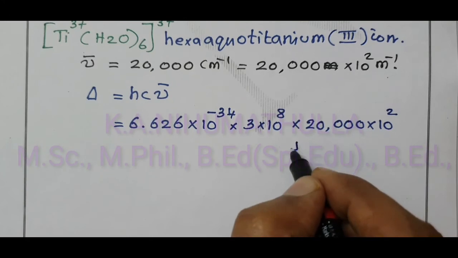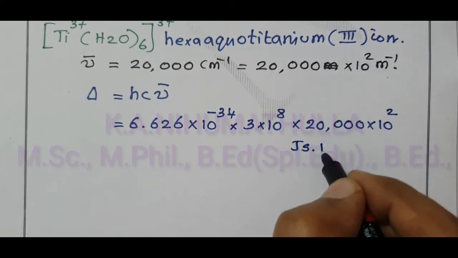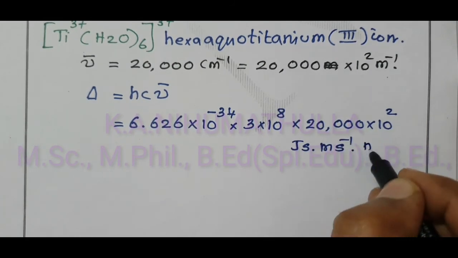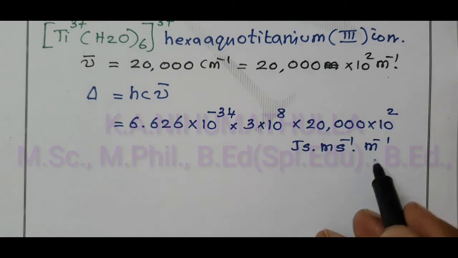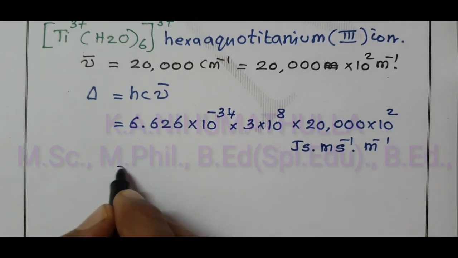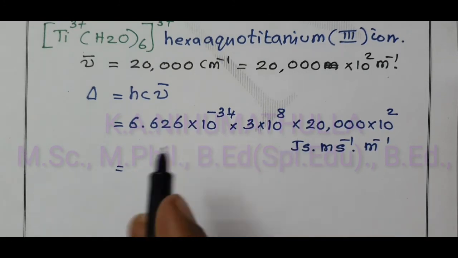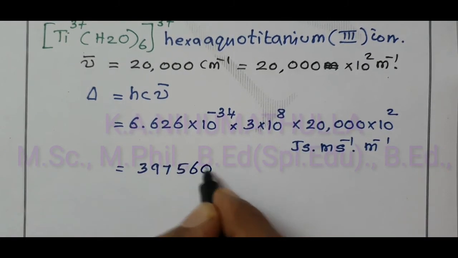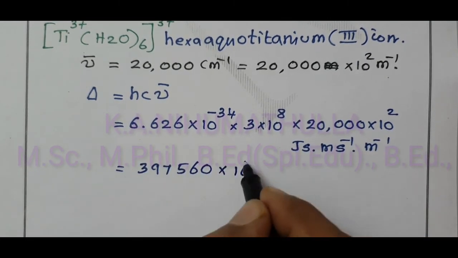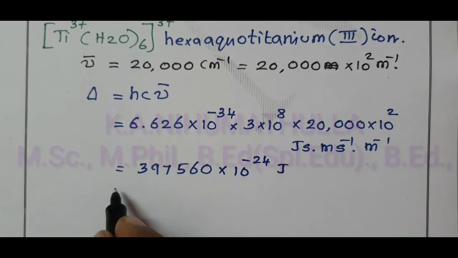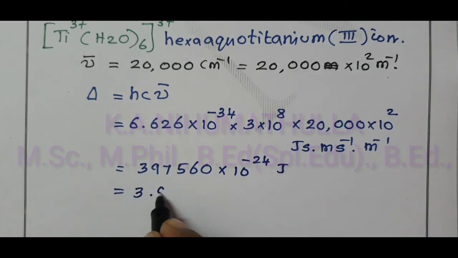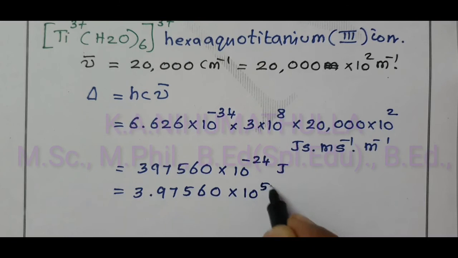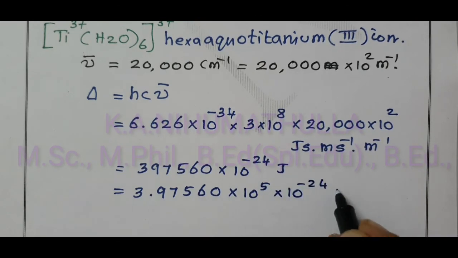H unit is joule second, velocity unit meter second power minus 1, and mu dash unit meter power minus 1. Meter power minus 1 and second power minus 1 get cancelled, and when you multiply these three quantities you will get 397,560 into 10 power minus 24 joule, equal to 3.97560 into 10 power 5 into 10 power minus 24 joule.